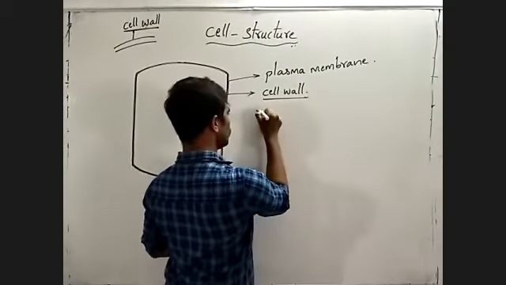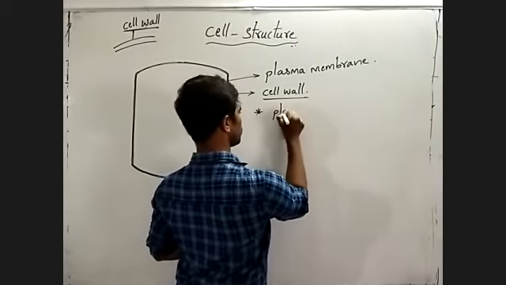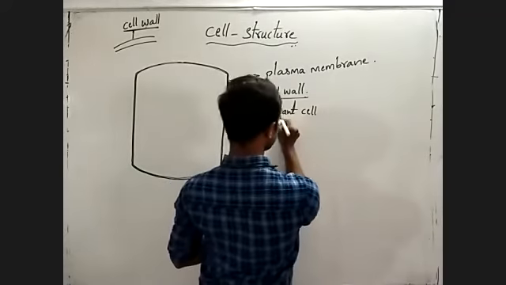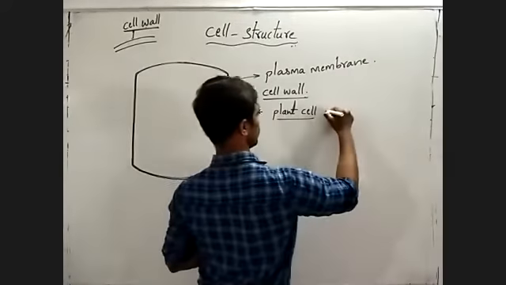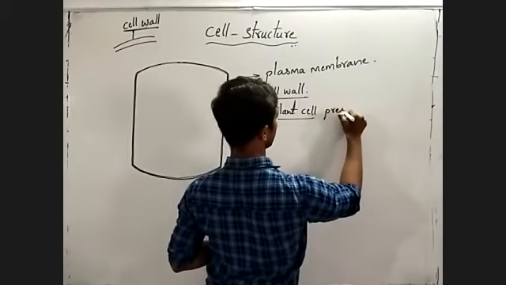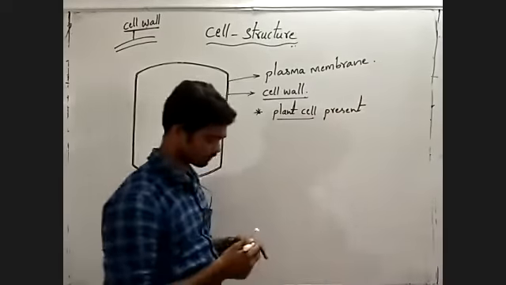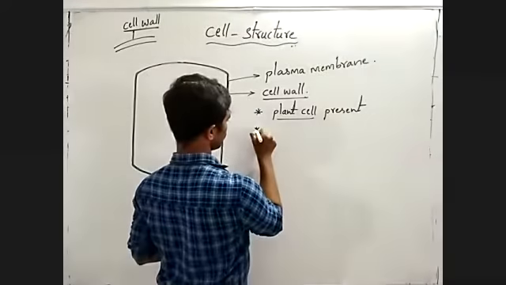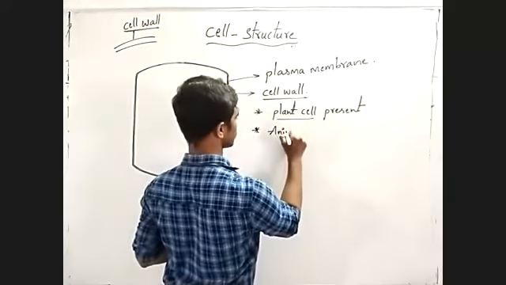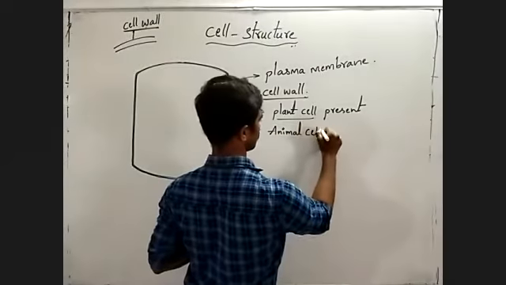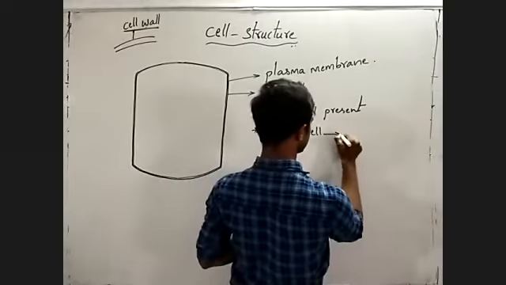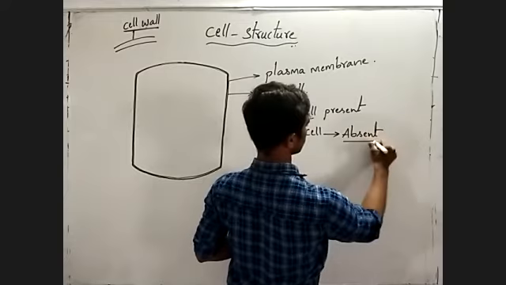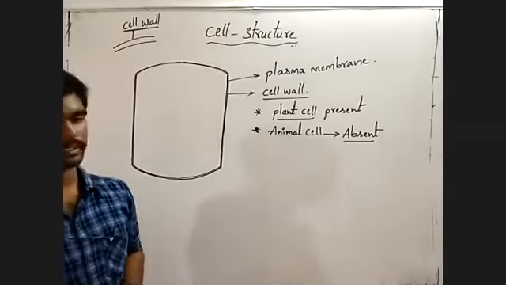It is present only in plant cells. Whereas in animal cells, it is absent.